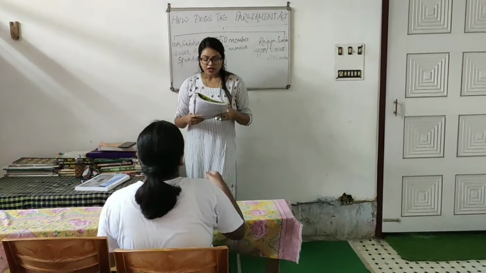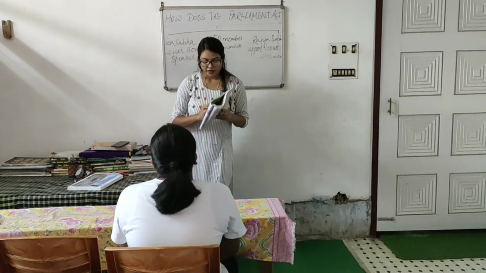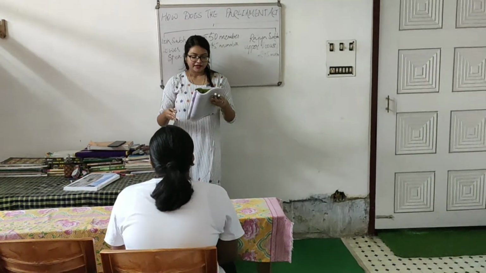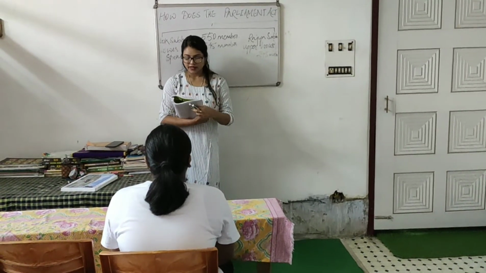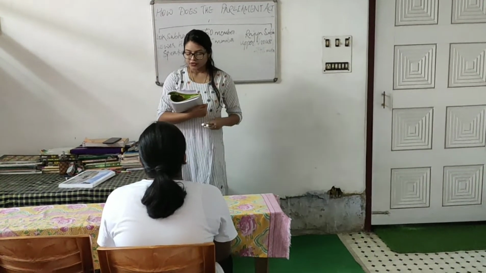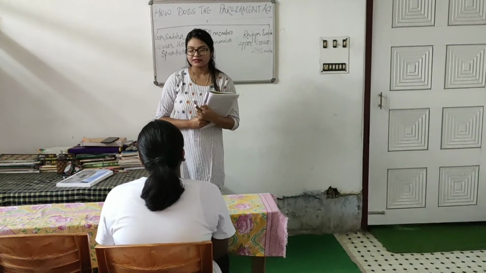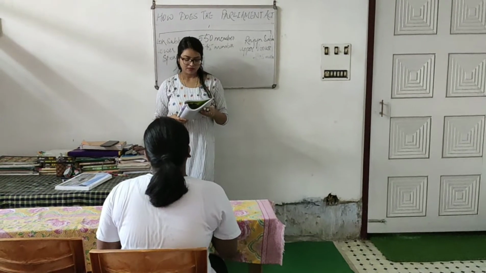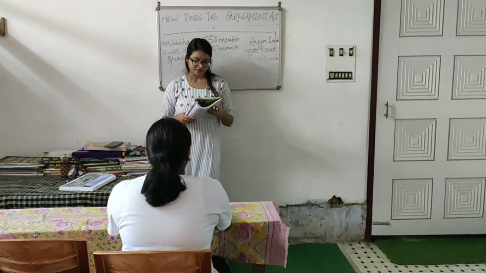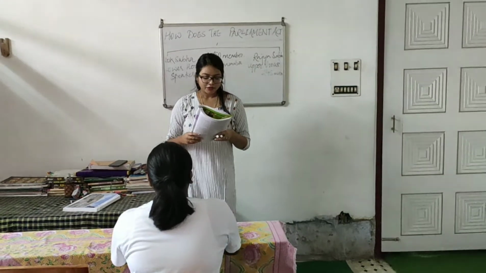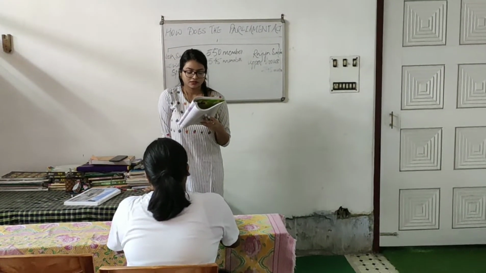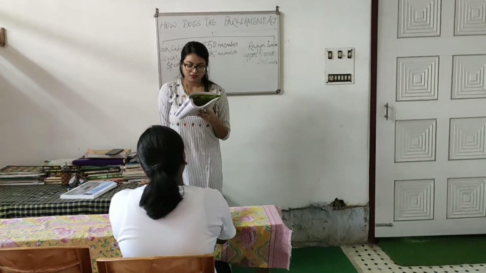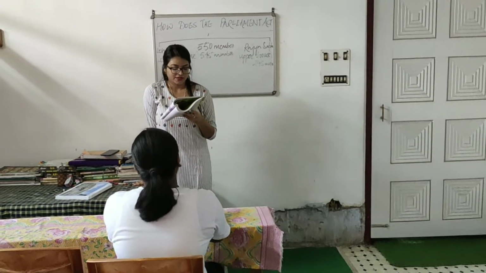Okay. So now, seeing the underlined points, you have to answer me a few questions. It's already there in the book. You just need to refer to the book and answer me. So first question is, who elects the speaker and the deputy speaker? Ma'am, the members of the Lok Sabha elect the speaker and the deputy speaker. Very good. And then my second question is, how can they be removed? They can be removed by a vote of no confidence against them if the majority of the members vote against them. Yes, very good.